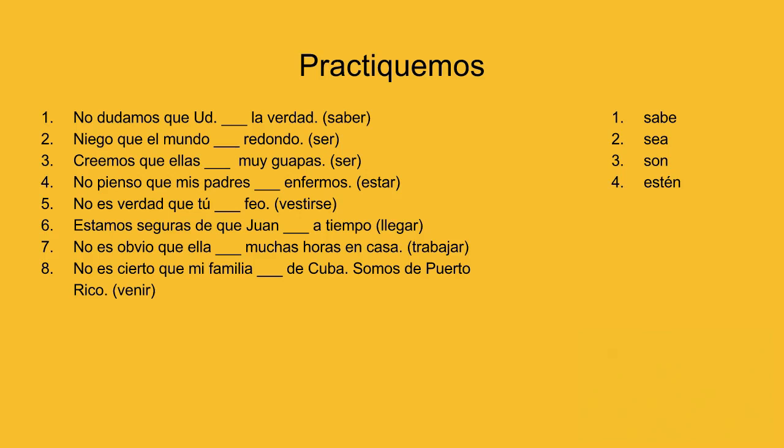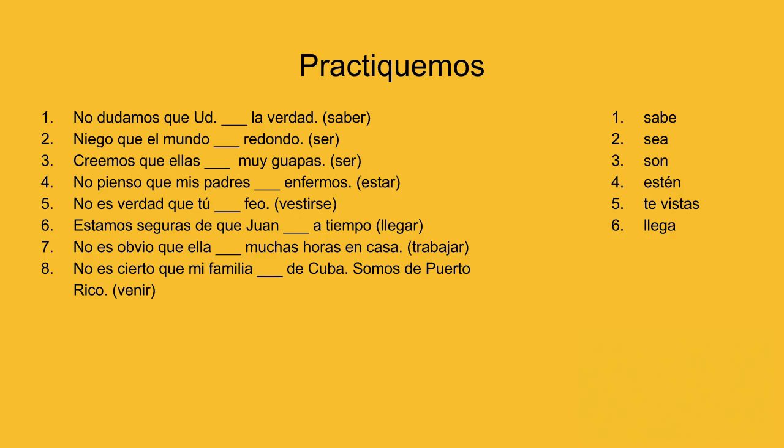No es verdad que means that it is not true. It is not true that you dress ugly. Te vistas is the subjunctive since something is not true. Estamos seguras de que Juan llega a tiempo means that we are sure that Juan will arrive on time. The indicative is required since we are certain about it.